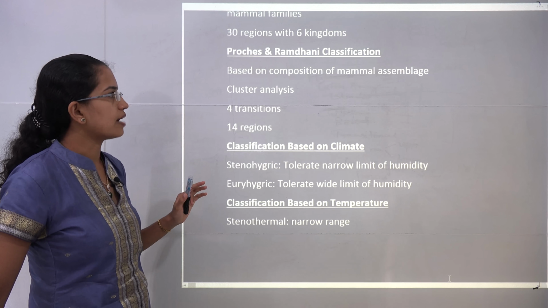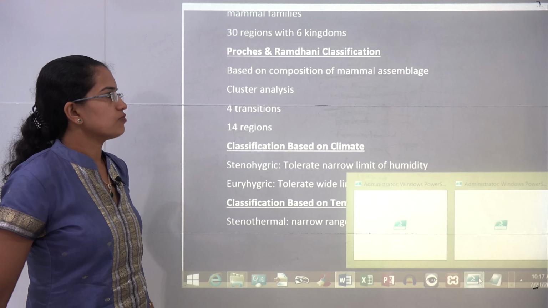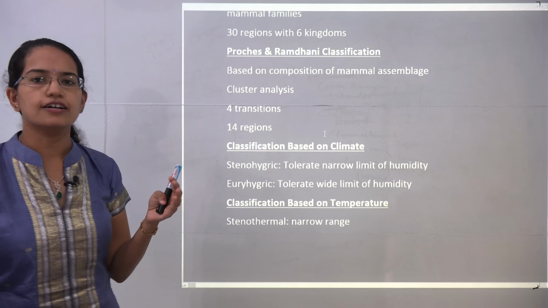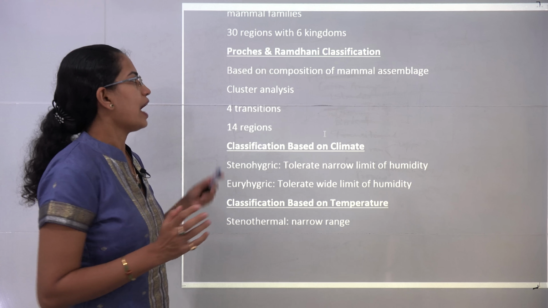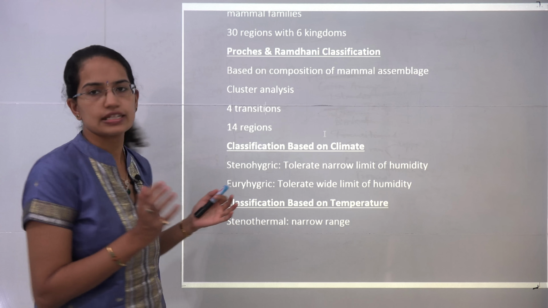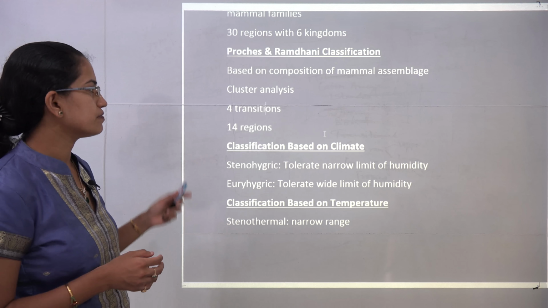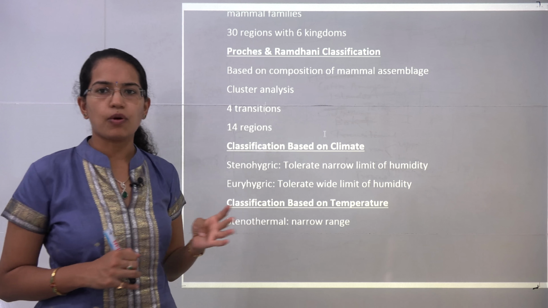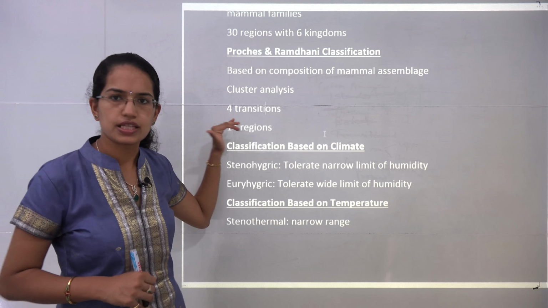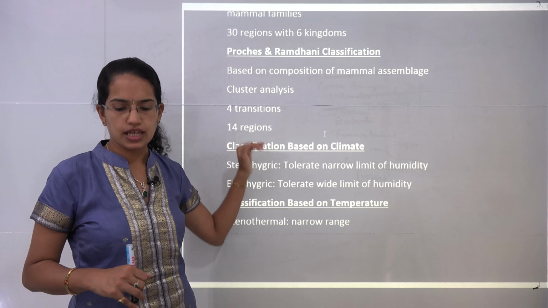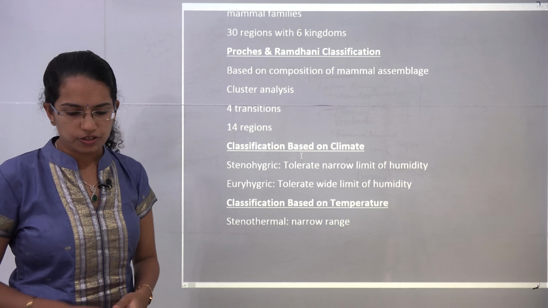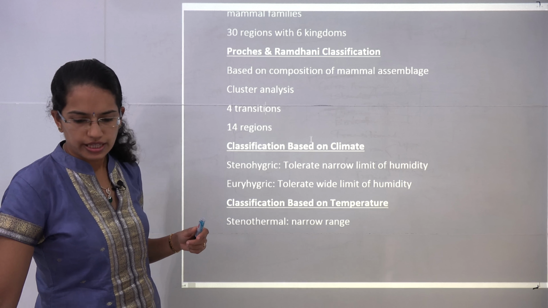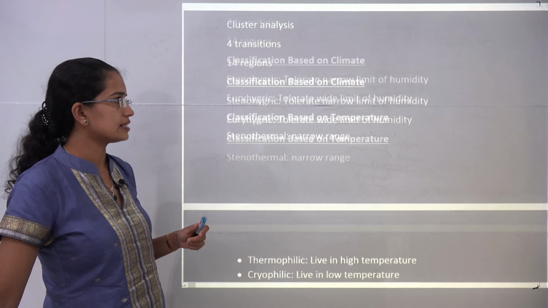Then you have Posh and Ramdhani. Their classification was based on the composition of the mammal assemblage. So how many mammals are found in a specific area, and they calculated cluster analysis for the same, based on which they gave 14 regions and 4 transitions. The 4 transitions are important. The first transition is the Caribbean island, the next is the Caribbean region, then you have the Sahara Arabian region, and finally you have one more, that is the Sino-Himalayan or the Himalayan region.